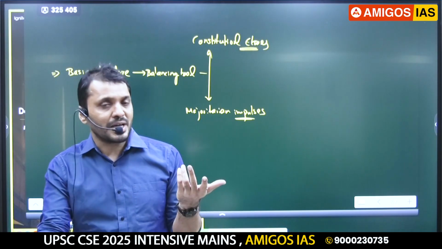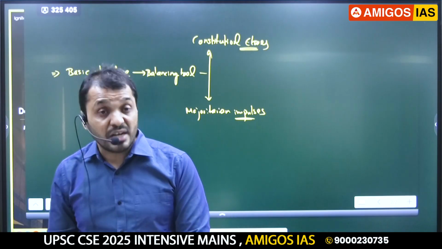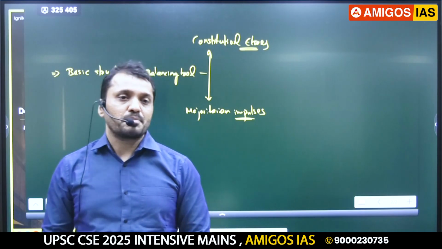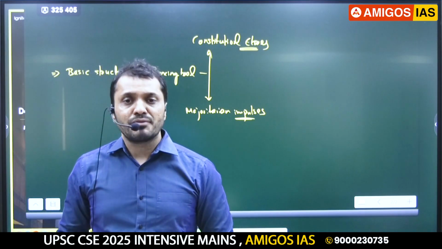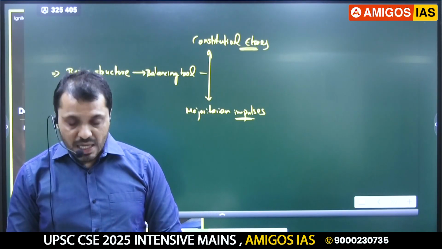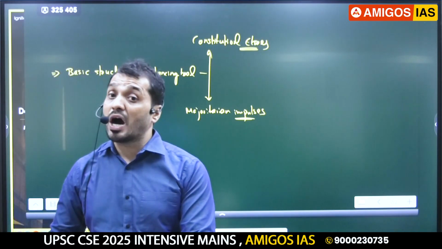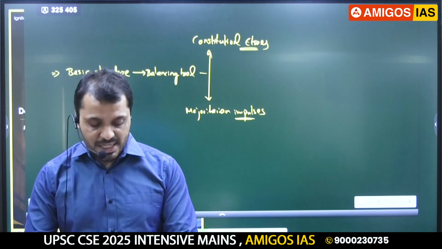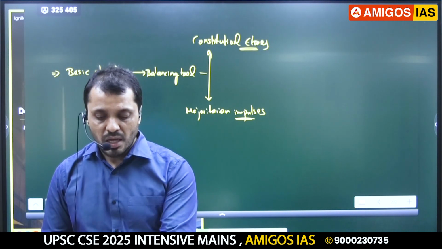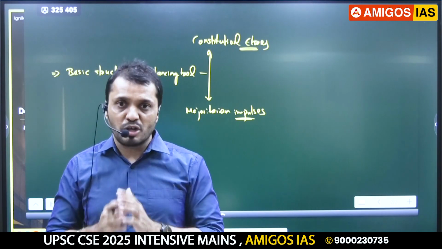Then you can write down specific cases like Indira Gandhi versus Raj Narain, where the Supreme Court mentioned free and fair election as a basic structure. The Minerva Mills case, where the Supreme Court mentioned that the balance between fundamental rights and DPSP must be the basic structure. Then Waman Rao and I.R. Coelho case, that is about the Ninth Schedule being subjected to judicial review after 1972. You should be very, very clear. So these are some of the other judgments where the Supreme Court used the basic structure doctrine. That is about the evolution of the basic structure, which you will write in the body of the answer.